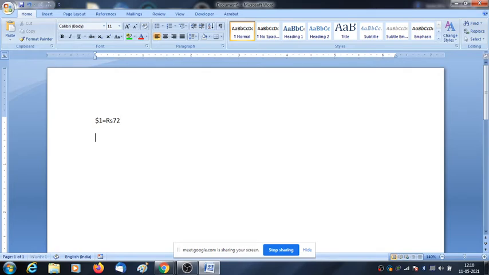If I write rupees 72 equal to $1, this is an indirect quote. In India we use direct quote, but in a few other countries they use indirect quote. If I write like this, rupees 72 equal to $1, it will be an indirect quote.